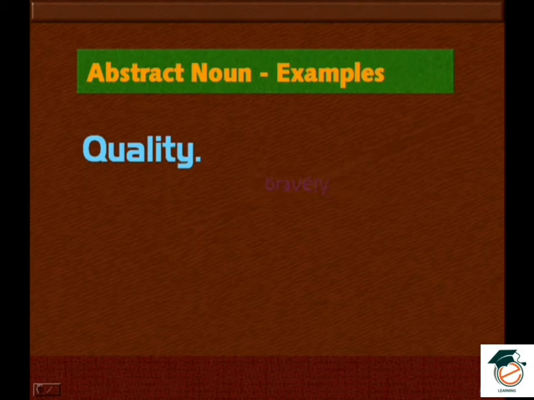These are word examples for quality. These are the qualities of people, animals or things. These particular words give some kind of meaning in the mind. We can feel them, but they don't have any physical existence. They are called abstract nouns.